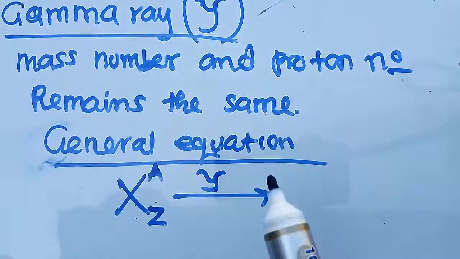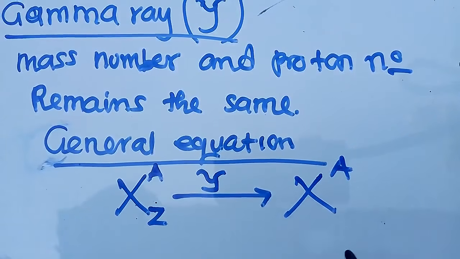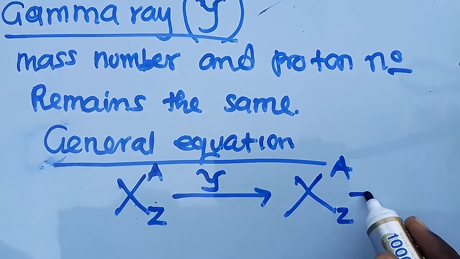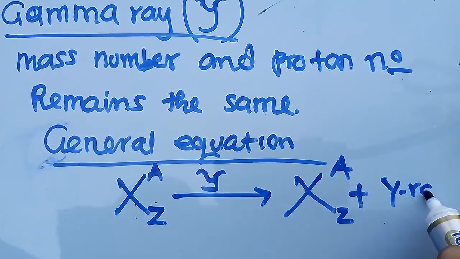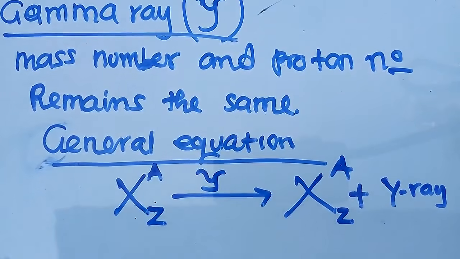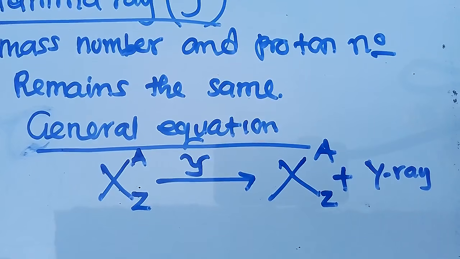When it emits a gamma ray, everything remains the same. Then just say plus, and you put a gamma ray here. This is the general equation. Everything automatically remains the same.